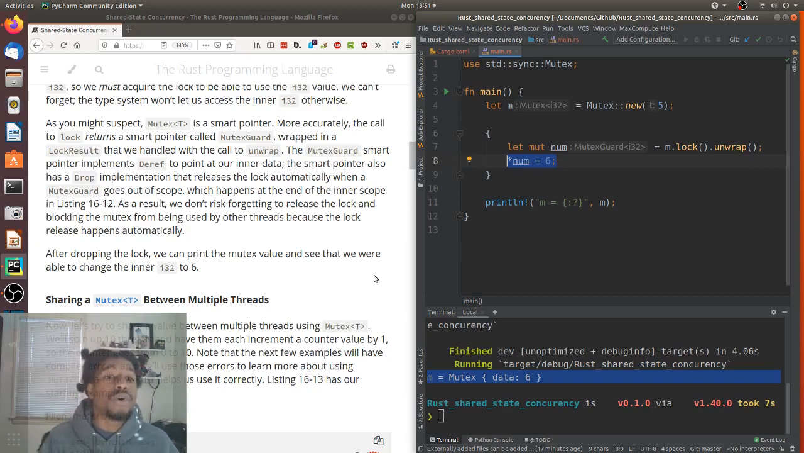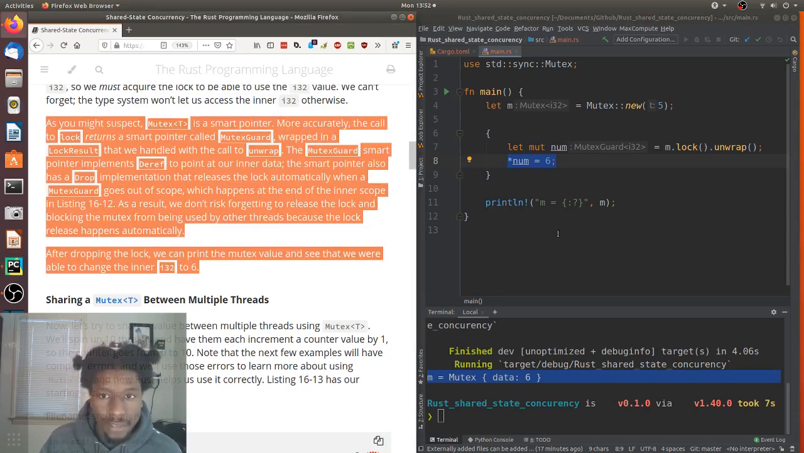As a result, we don't risk forgetting to release the lock and blocking the mutex from being used by other threads because the lock release happens automatically. And then after dropping the lock, we can print the mutex value and see that we were able to change the inner value, the i32, to 6.